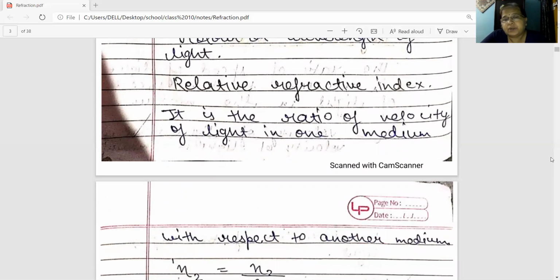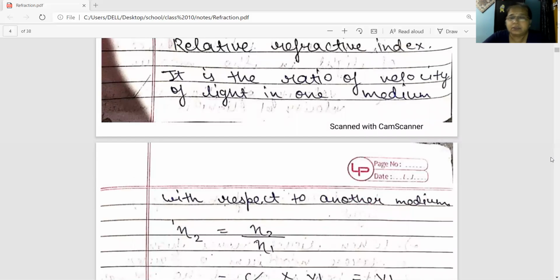Now, next word is relative refractive index. Just now you have read about absolute refractive index, where you are comparing the speed of light in a medium with respect to speed of light in a vacuum. Now, relative refractive index is the ratio of velocity of light in one medium with respect to velocity of light in another medium. You are comparing the velocity of light in one medium with respect to another medium.